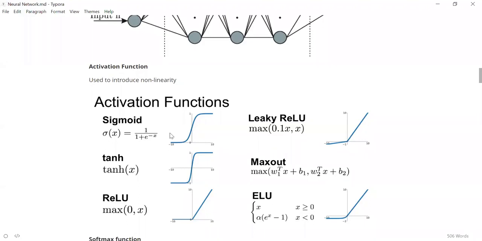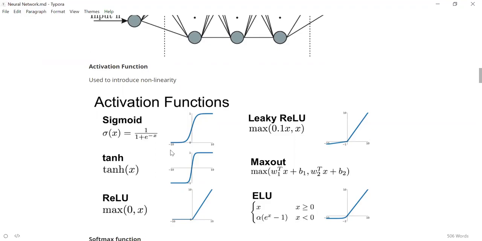So sigmoid, what it does is any value you give it, it will make it a value between 0 to 1. So how does it do that? It does that using this formula: sigma of x is equal to 1 by 1 plus e power minus x. So x can be any real number, and sigma of x will be between 0 to 1. So it has that range between 0 to 1, right?